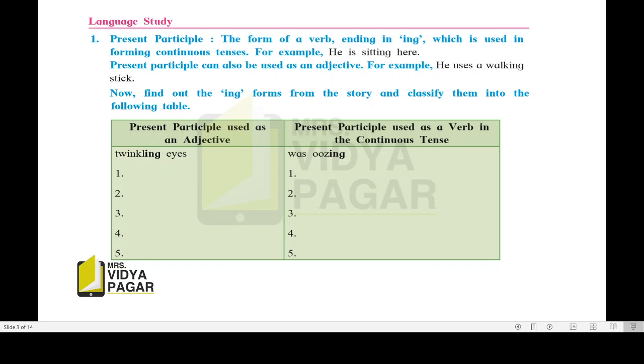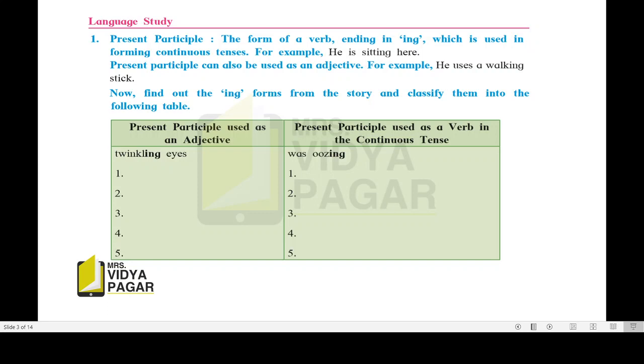See, he uses walking stick. आता वॉक हे वर्ब आहे, बरोबर. आय एन जी लावलंय, त्याचं झालं प्रेझेंट पार्टिसिपल. पण इथे त्याने काय काम केलंय? He tells us something more about the stick. Walking stick, means walking here plays the role of an adjective.